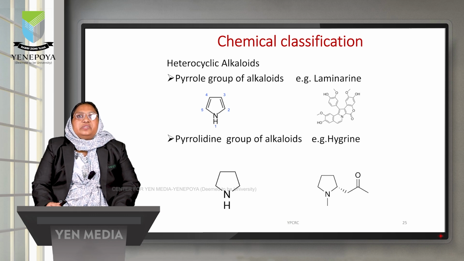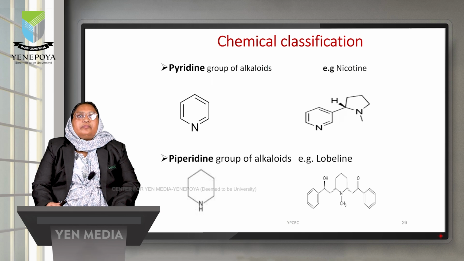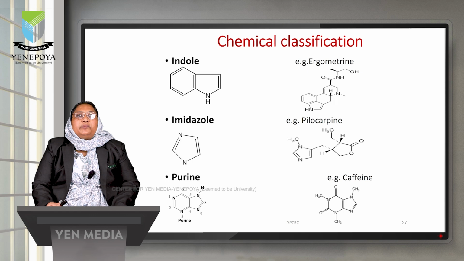the pyrrole group of alkaloids. Example is laminarine. Pyrrolidine group, when it is used as a nucleus for the alkaloids, they are called pyrrolidine group of alkaloids. Example is hygrine. Same like that, pyridine group of alkaloids, example is nicotine. Piperidine group of alkaloids, example lobeline. Indole group of alkaloids, ergometrine. Imidazole group of alkaloids, example pilocarpine. And purine group of alkaloids, example is caffeine.